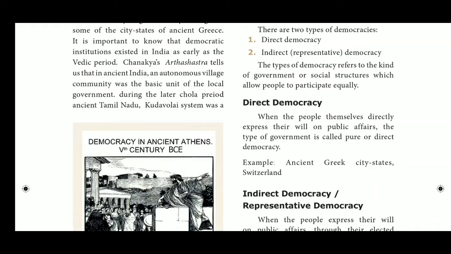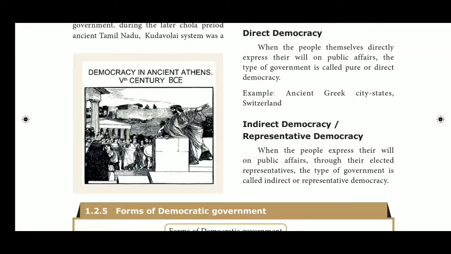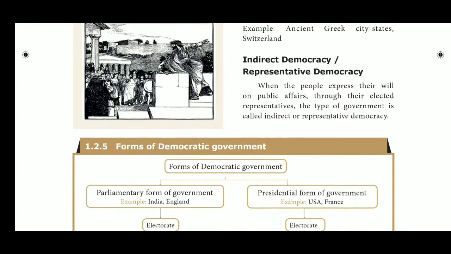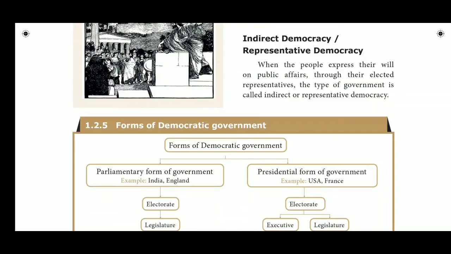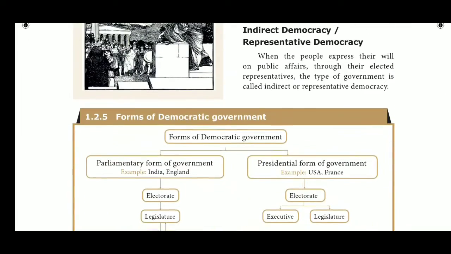Indirect democracy is also called representative democracy. When the people express their will on public affairs through their elected representatives, this type of government is called indirect or representative democracy. It is another type. Examples of this are the USA, UK and India. These countries follow indirect democracy.